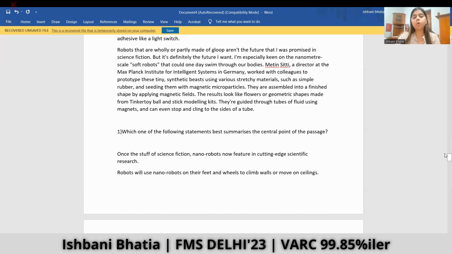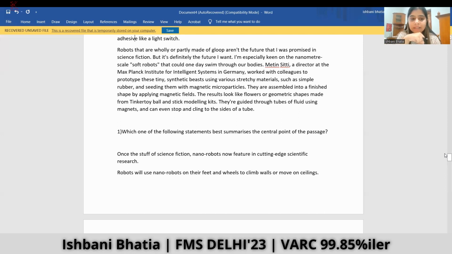So the author says that robots that are wholly or partly made of glue aren't the future that I was promised in science fiction. So this is not exactly what I was promised in the science fiction, but it's definitely a future I want. The author is keen to look forward to such a future. I'm especially keen on the nanometric scale soft robots that can one day swim through our bodies.